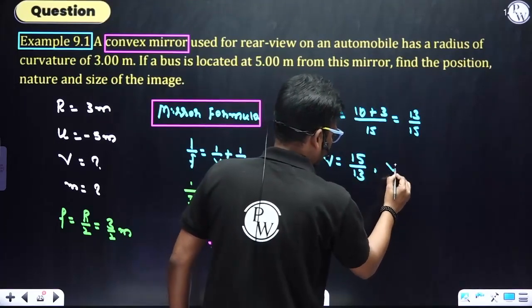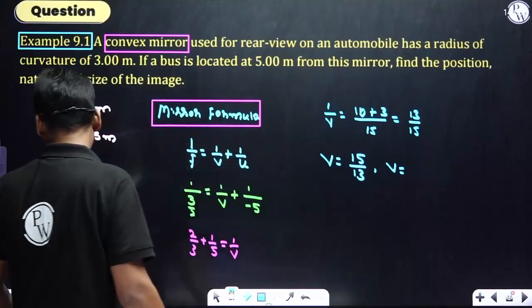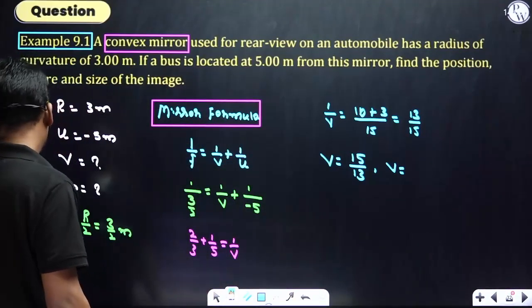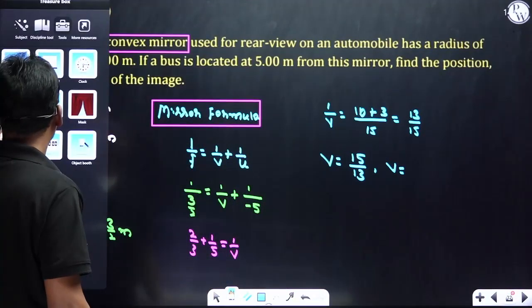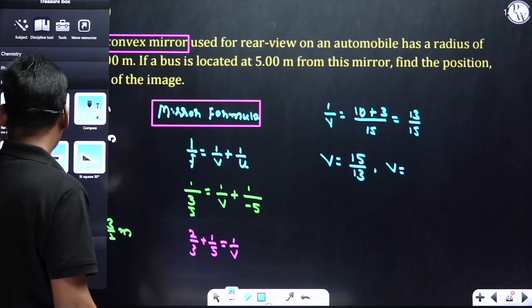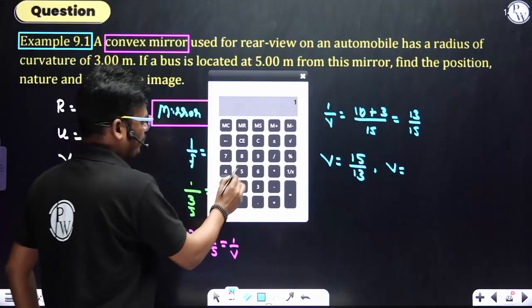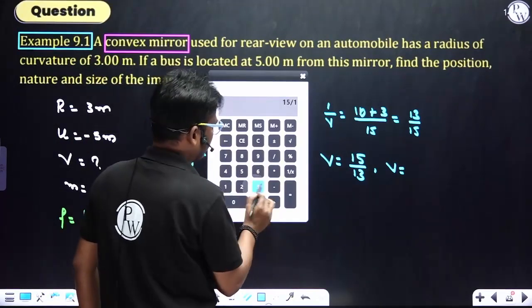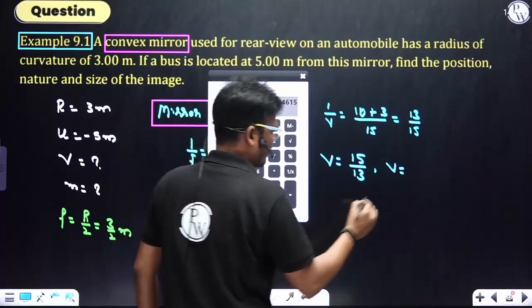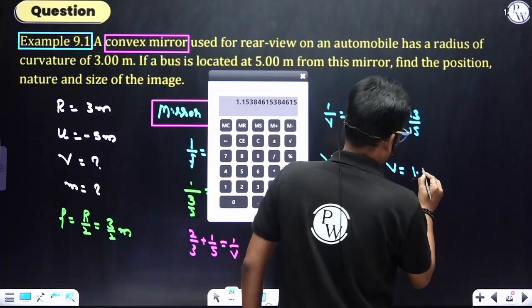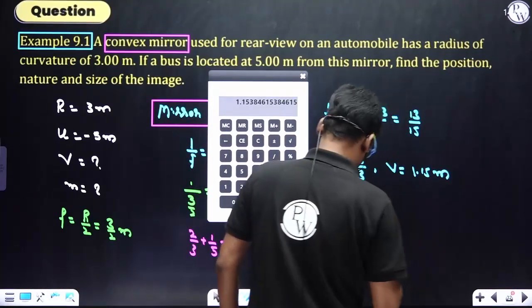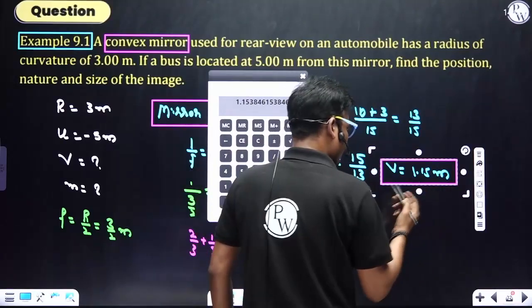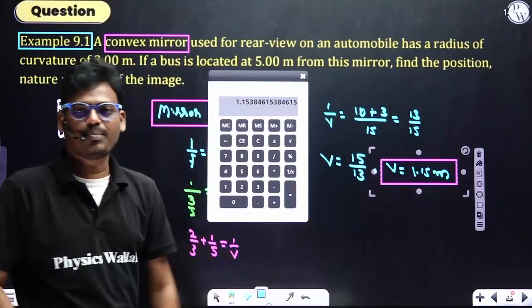Using the calculator, 15 divided by 13 is 1.15 meter. So here you can conclude that v is positive.